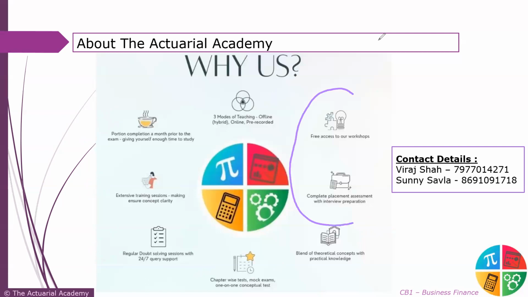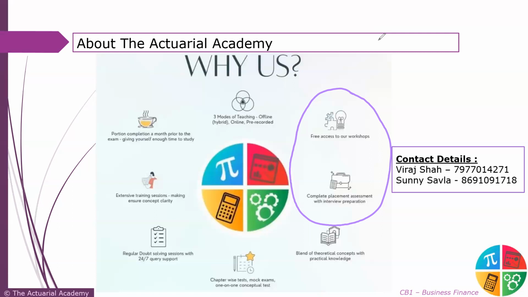These two other points are the additional perks or benefits of joining us at Actuarial Academy. At Actuarial Academy, we have been in business for more than 2 years. Roughly 75 to 80 students have studied with us to date, and they are currently working in areas like health insurance, life insurance, general insurance, and even in consultancy firms like Deloitte, KPMG, and various other domains. Even I and Viraj are actuaries, working as actuaries for the last 5 years. We have a lot of other friends and colleagues working in different industries and fields.